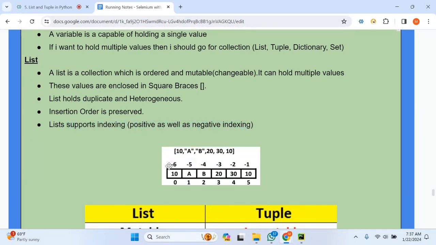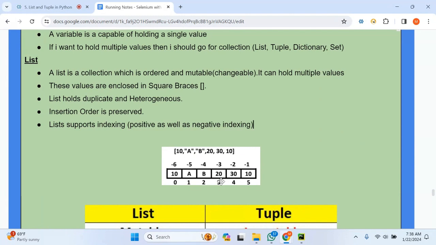And as I said before, a list supports positive indexing as well as negative indexing. If you move from left to right, it is positive indexing: 0, 1, 2, 3, 4, 5. If you move from right to left, it is negative indexing: -1, -2, -3, -4, -5, and -6. If you have more values, the indexing may increase in the positive direction as well as the negative direction. So this is an example of a list with positive as well as negative indexing.